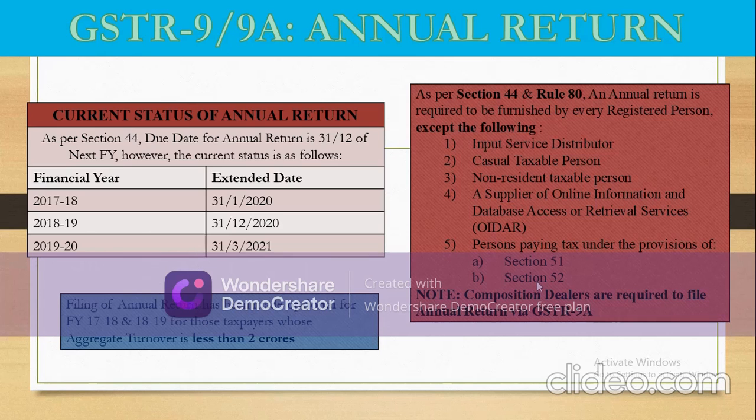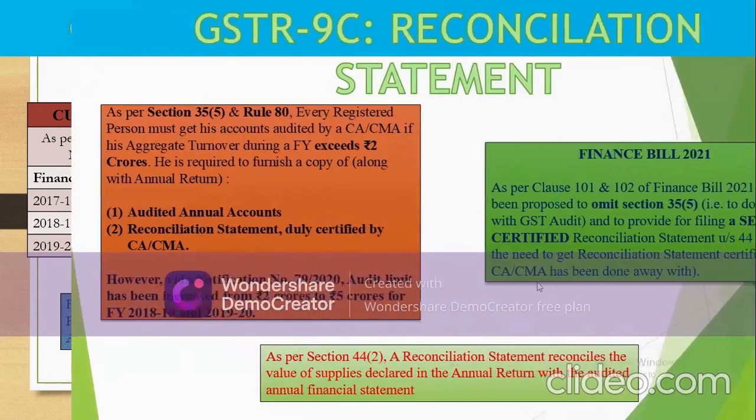It may be noted that filing of annual return has been made optional for FY 17-18 and 18-19 for taxpayers whose aggregate turnover is less than 2 crores to reduce the compliance burden on them.